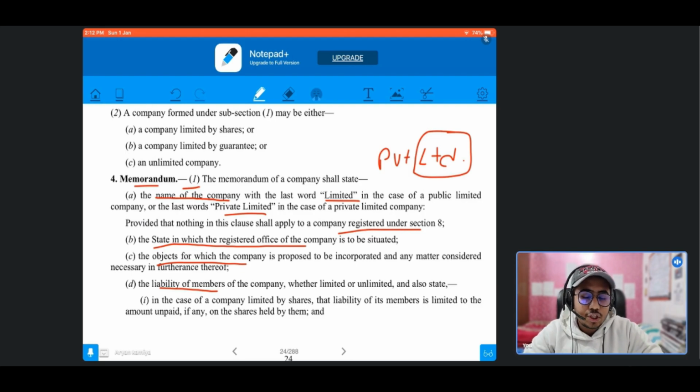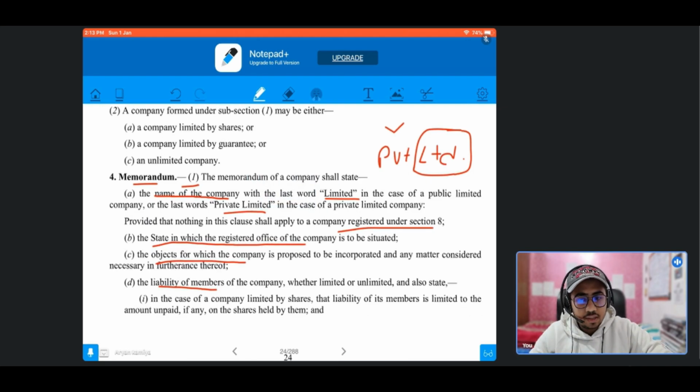All the Section 8 companies, whose objects are not to earn any profits, who are non-profit organizations, are not required to use the words private limited or limited at their end. We will study this again in Section 8.